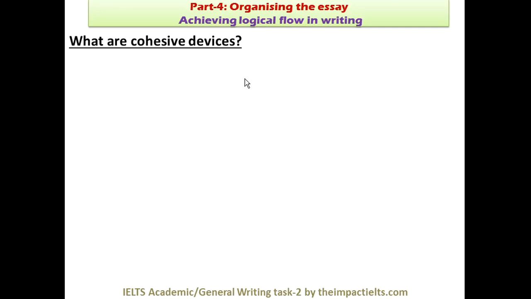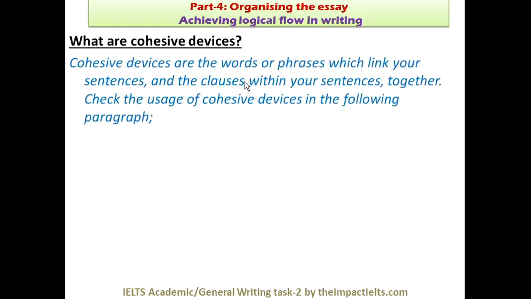And I think you must know by now because I have used it many times during the lesson so far, right? So cohesive devices are words or phrases. It can be a word or a phrase. For example, however is a word, but on the other hand is a phrase, which link your sentences and the clauses within your sentences together.